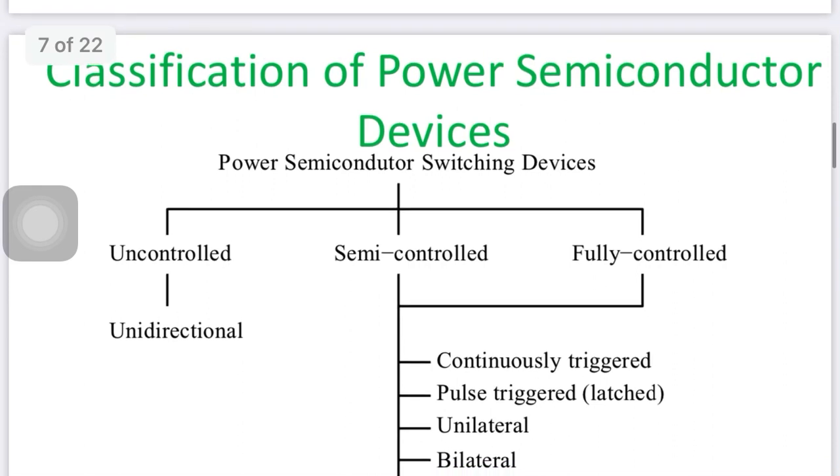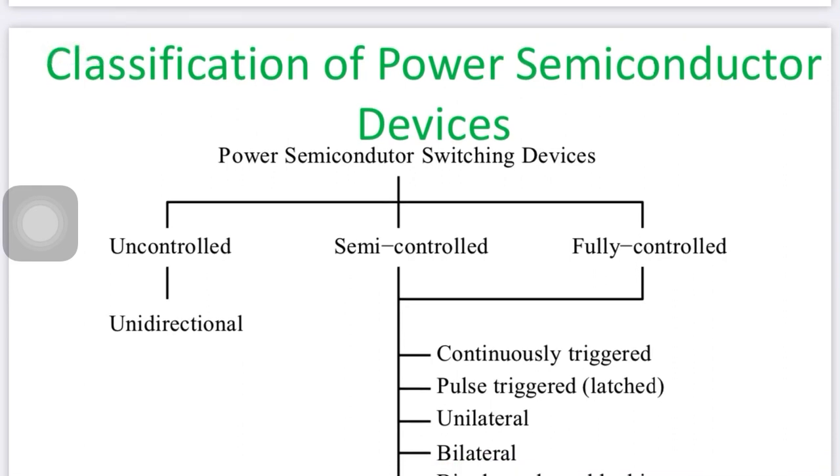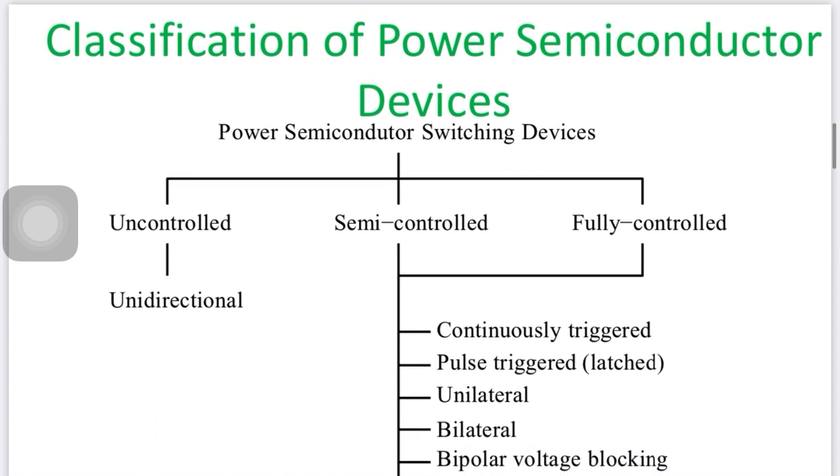Now, classification of power semiconductor devices. Power semiconductor devices are classified basically in three categories: uncontrolled type, semi-controlled type and fully controlled type. This classification is based on the requirement of the turn on and off process. So, uncontrolled, as I told, is a two-terminal device, it allows the current in the forward direction. For example, a diode. There are different types of diodes available, we will discuss further.